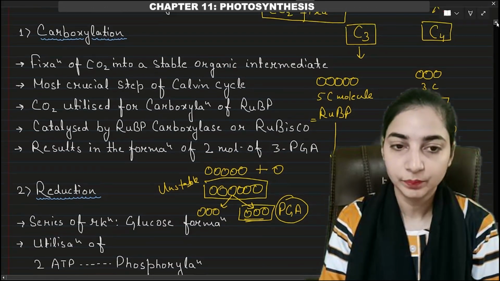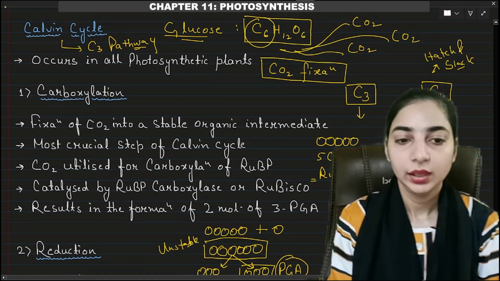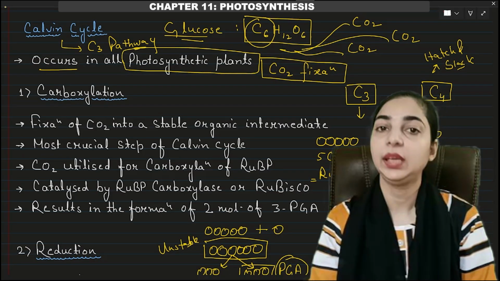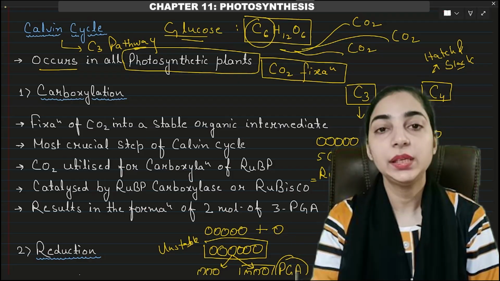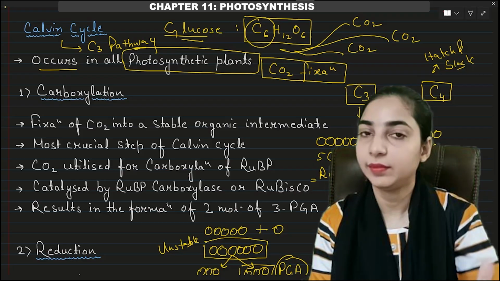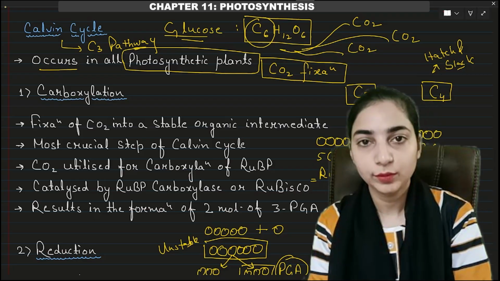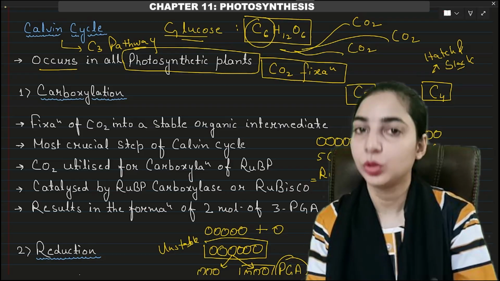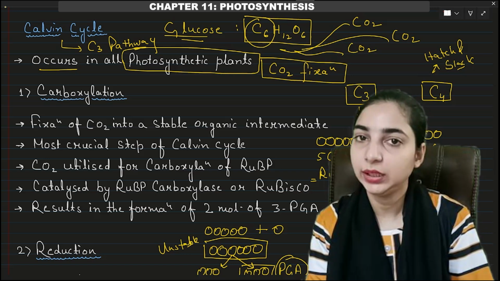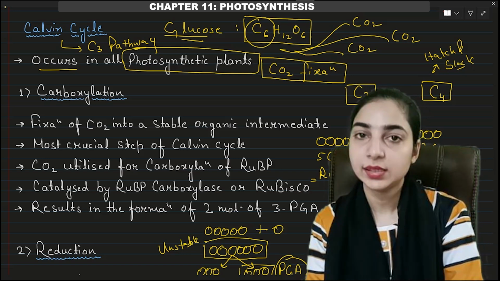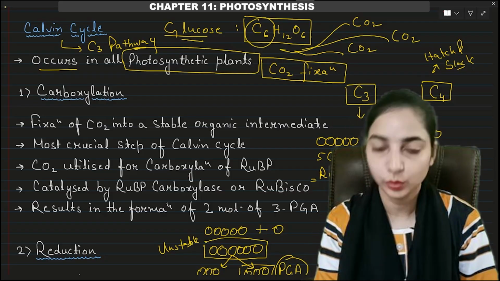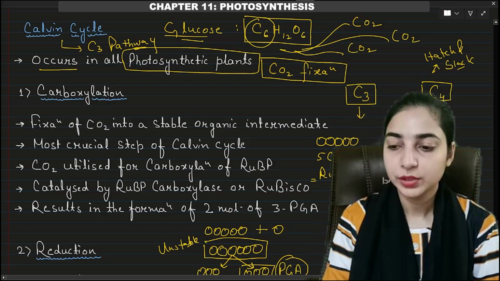Now let's study about the Calvin cycle first. It occurs in all the photosynthetic plants. So the Calvin cycle will be present in all the photosynthetic plants. We will be studying about two types of plants, C3 plants and C4 plants. Okay, in C3 plants, Calvin cycle will be operating only, and in C4 plants, the Hatch and Slack pathway will also be operating along with the Calvin cycle. So the Calvin cycle has to be present whether it is a C3 plant or C4 plant. But the Hatch and Slack pathway or C4 pathway will be operating only in the C4 plants, not in the C3 plants.